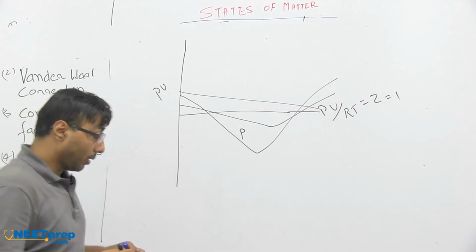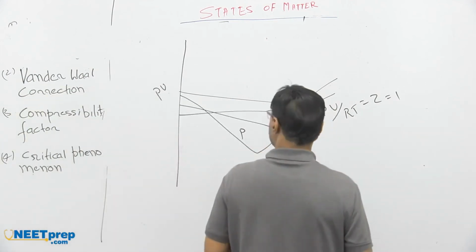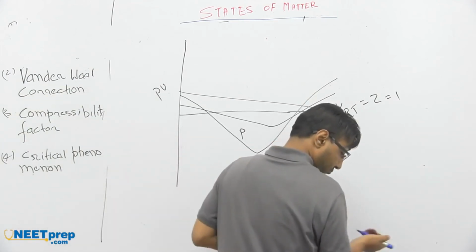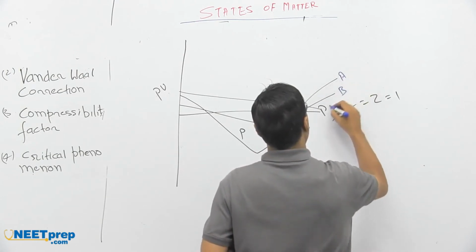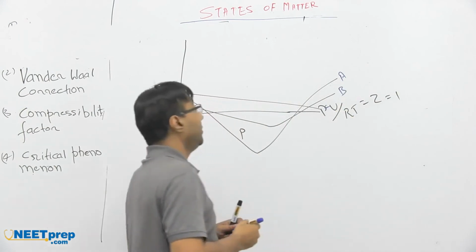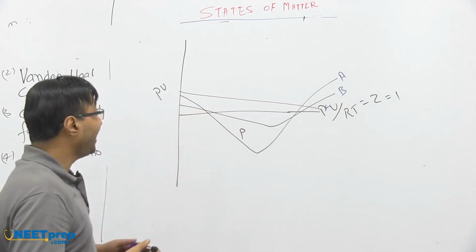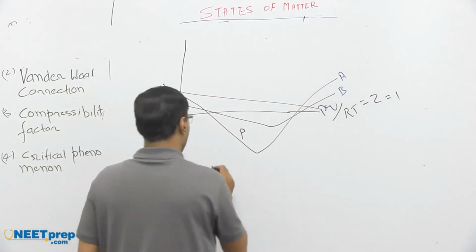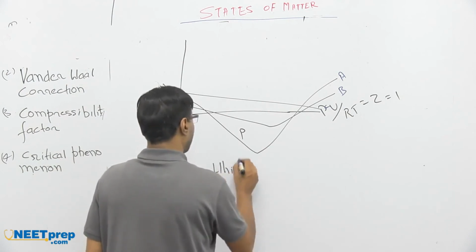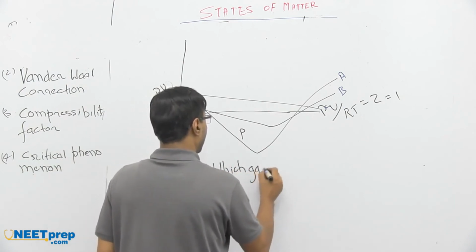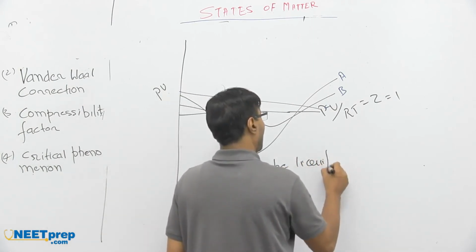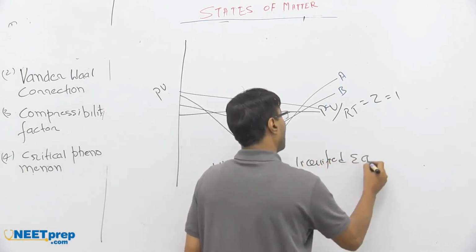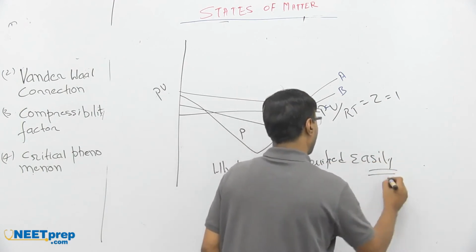They can make it like this: A, B and C. They will ask which gas can be liquefied easily. Which gas can be liquefied easily? कौन से गैस को easily liquefy कर सकते हैं?